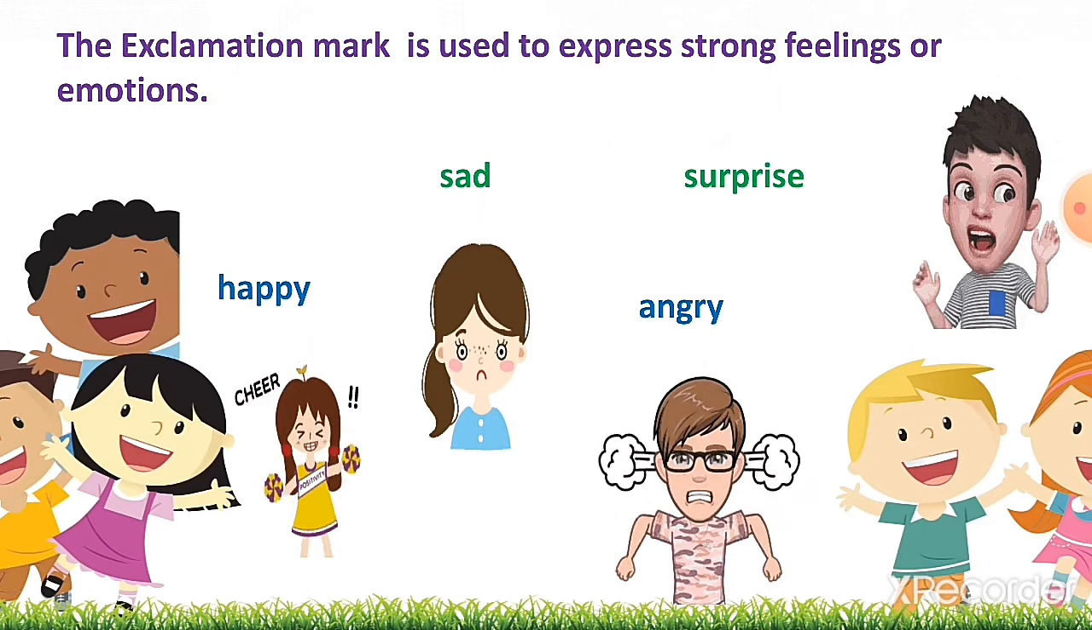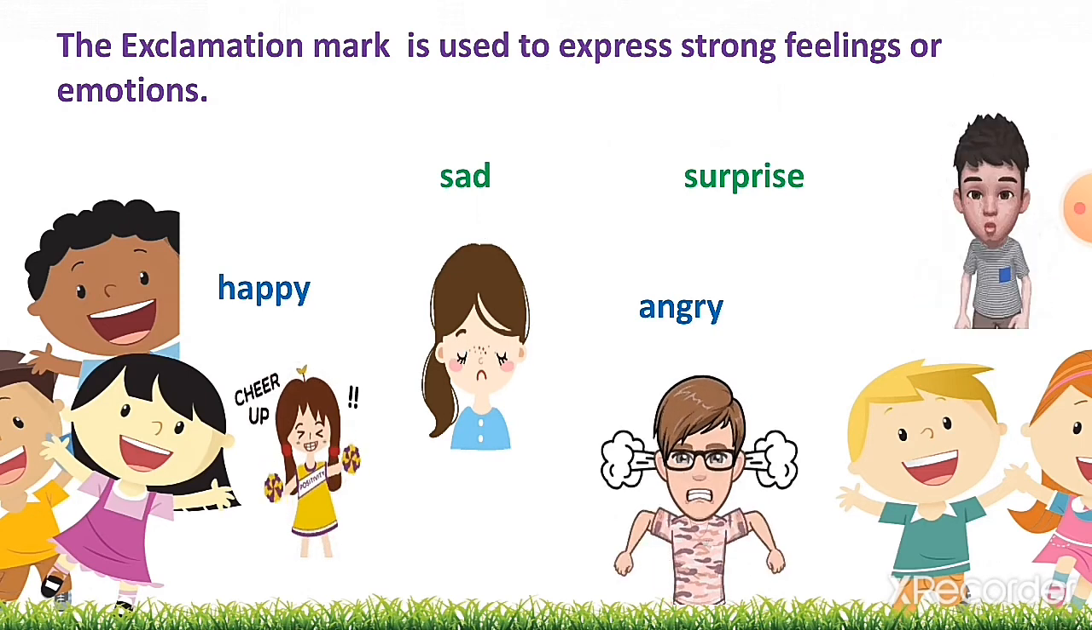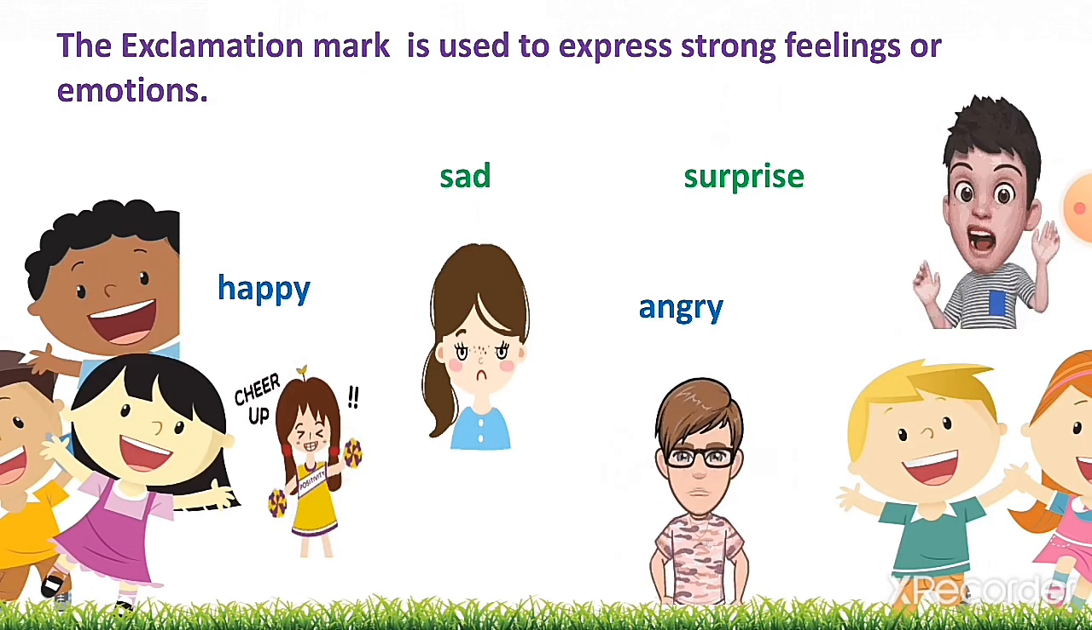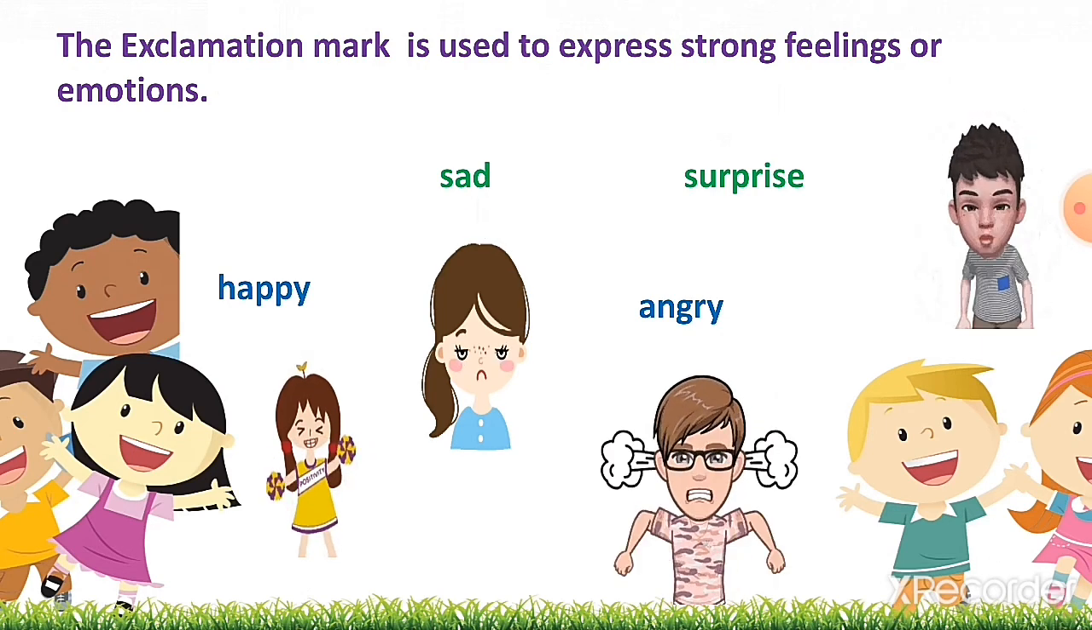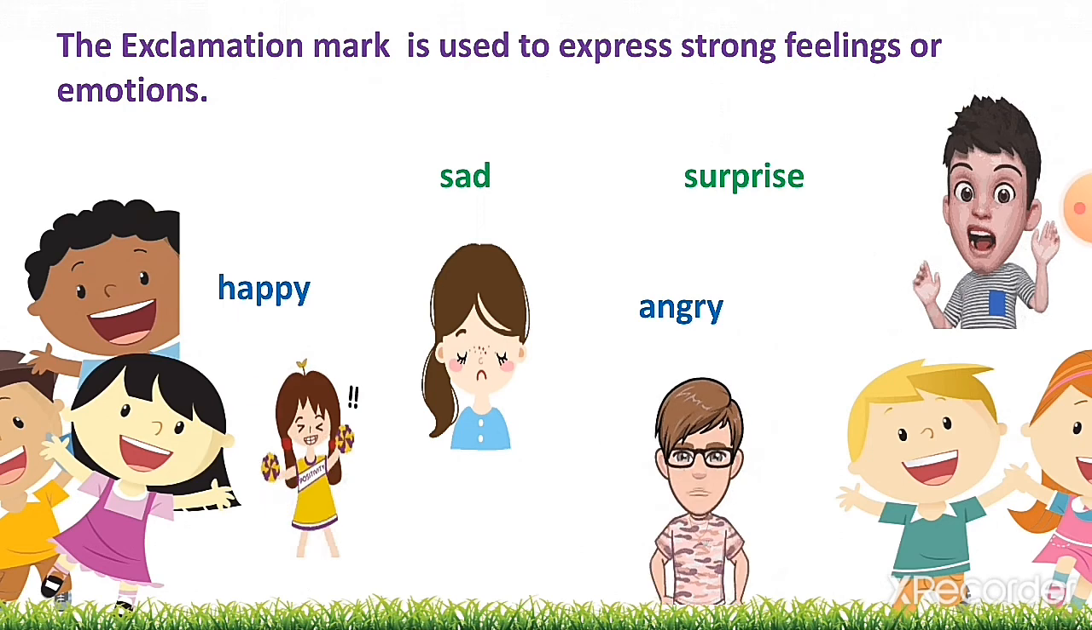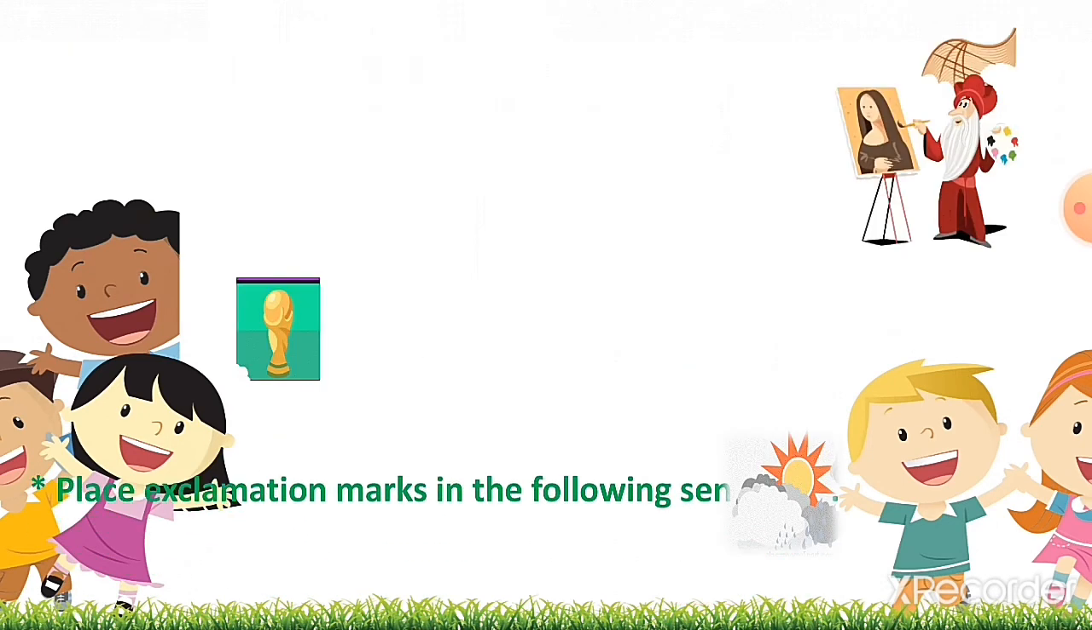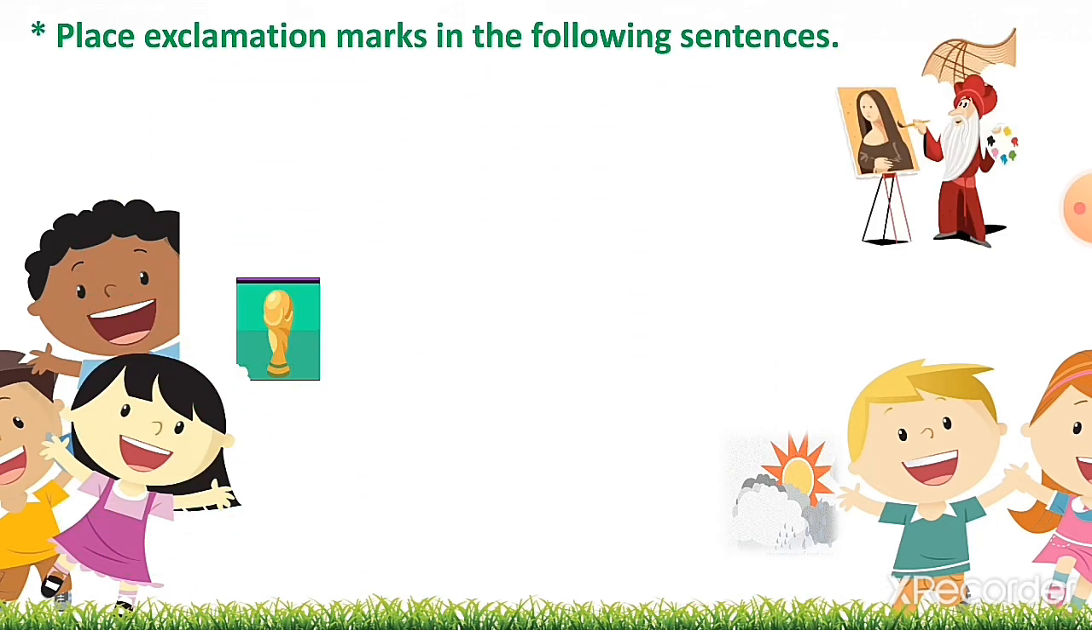Now we will talk about the exclamation mark. The exclamation mark is used to express strong feelings or emotions like happy, sad, surprise and angry. Place exclamation marks in the following sentence. Now kids, we are talking about what? A lovely painting. The painting is very nice. We are describing our feelings. So at the end of the sentence we will use an exclamation mark.